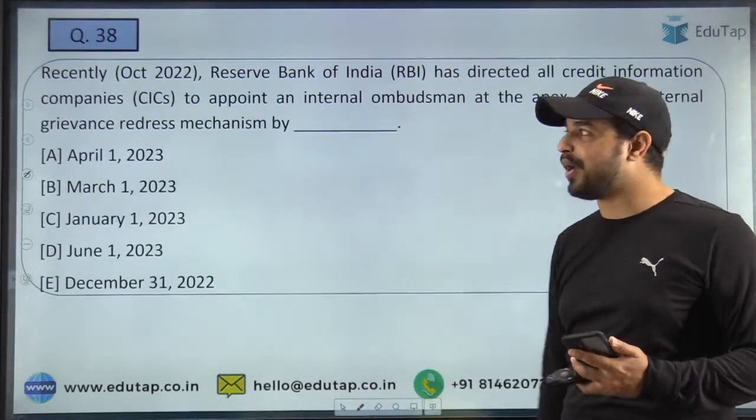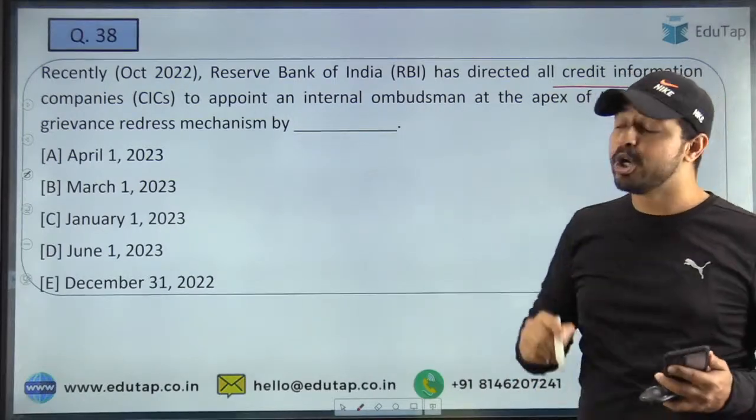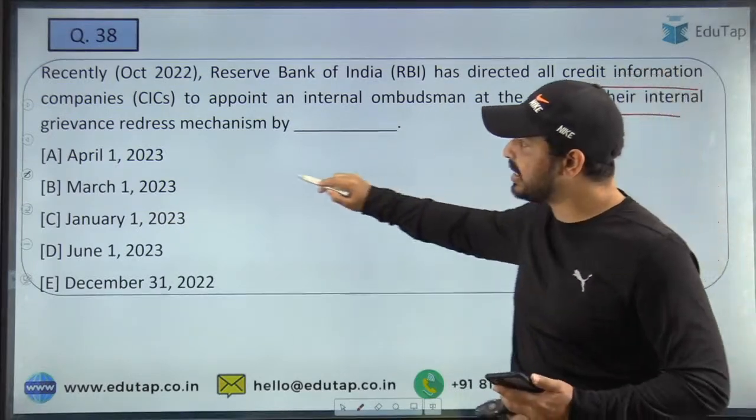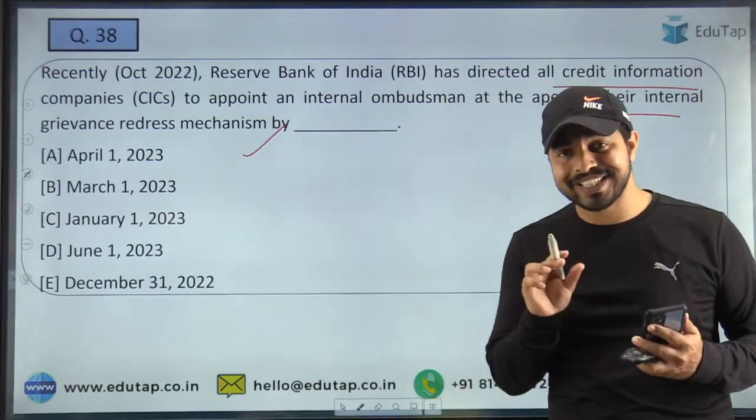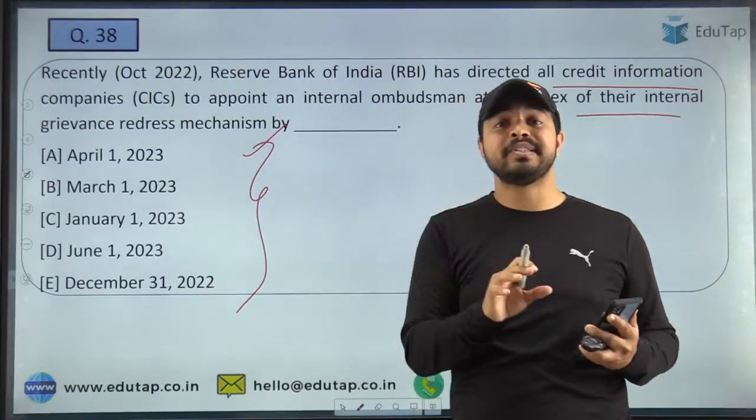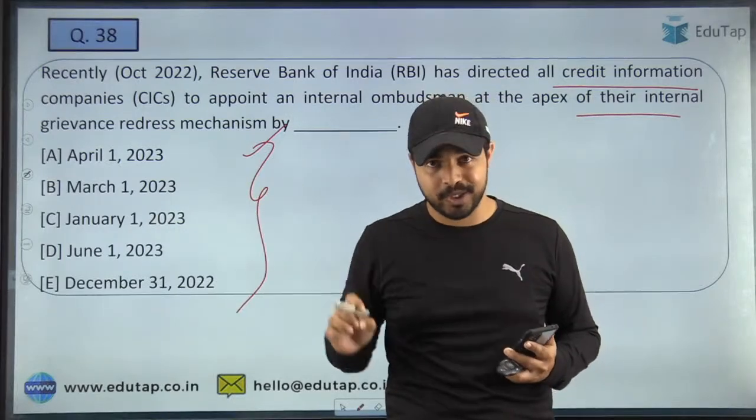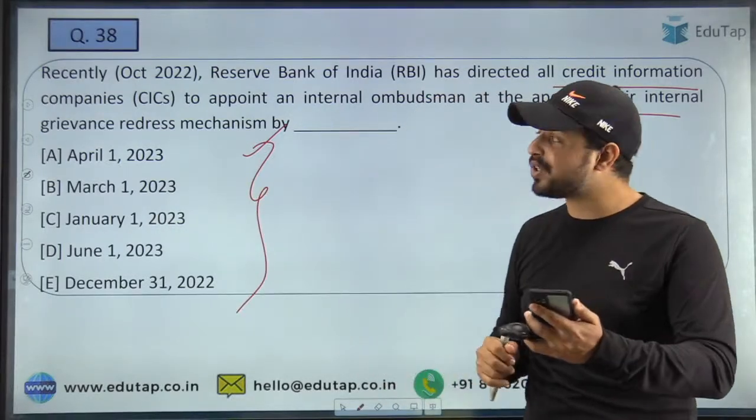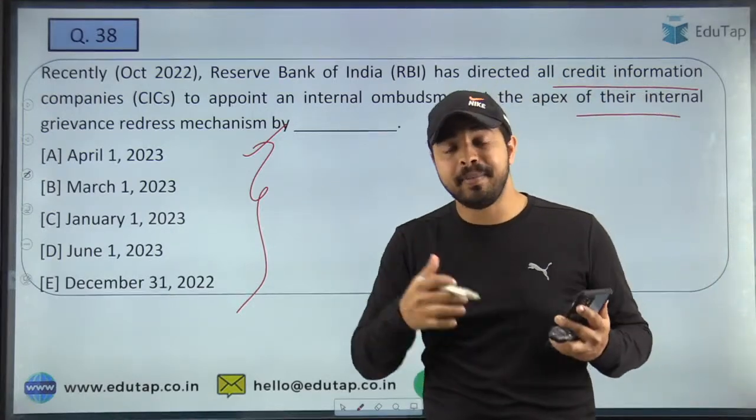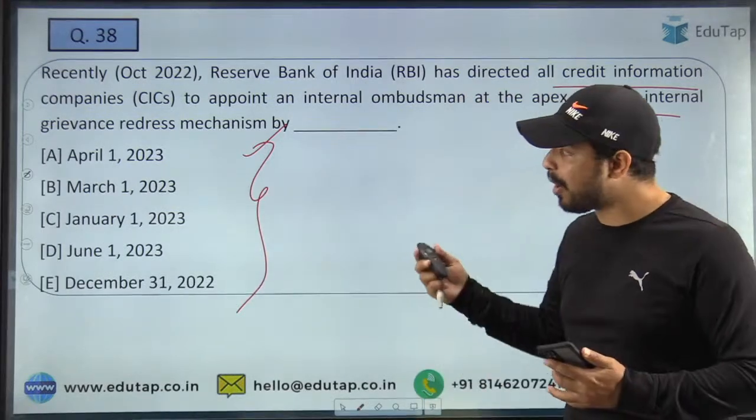Let's move on to the next question. Here RBI directed all credit information companies to appoint an internal ombudsman at the apex of their internal grievance redress mechanism. So once again, you are required to tell me the timeline by which they are told by RBI to do this particular step. Quickly tell me the right answer to this question. By which date is RBI targeting them to achieve and get the important things done?